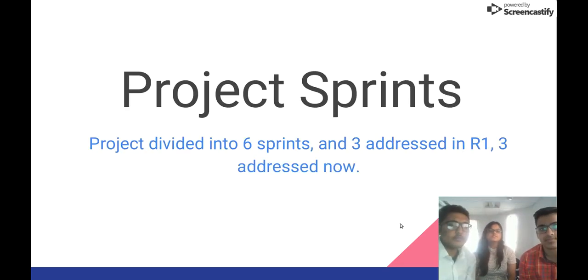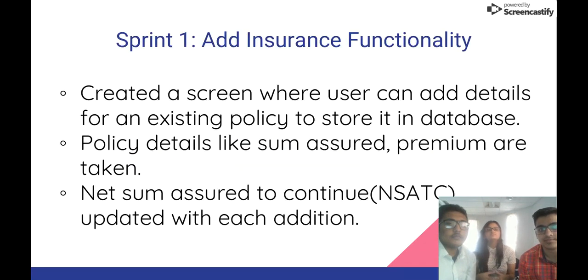Right. So project sprints. Our project is divided into 6 sprints. 3 of them were addressed in R1 and 3 we did after R1. For R2, Sprint 1 was the add insurance functionality. We basically executed a screen where the user can add details for an existing policy to store it in our database. Policy details like sum assured, frequency of premiums, start date, end date were taken as an input from the user. And NSATC was updated, so was sum assured for the user after every single addition.